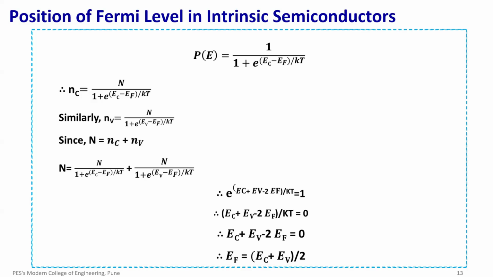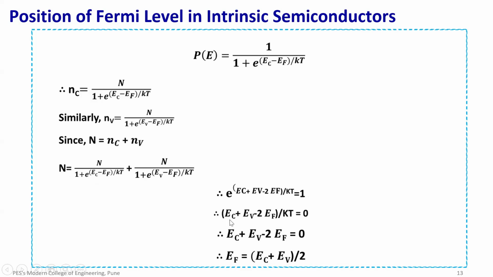So when we put these two expressions in the formula n equal to Nc plus Nv, we are going to get n equal to n upon 1 plus e raised to the power (Ec minus EF) upon kT plus n upon 1 plus e raised to the power (EV minus EF) upon kT. Now when we solve this equation, we are going to get e raised to the power (EC plus EV minus 2EF) upon kT equal to 1.